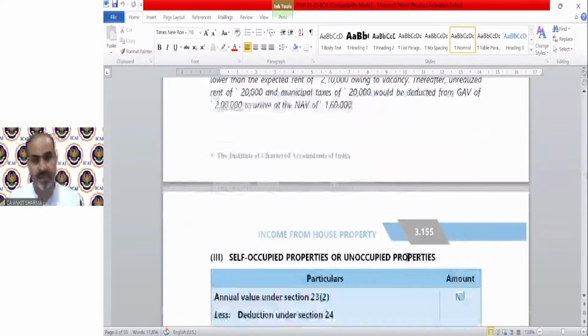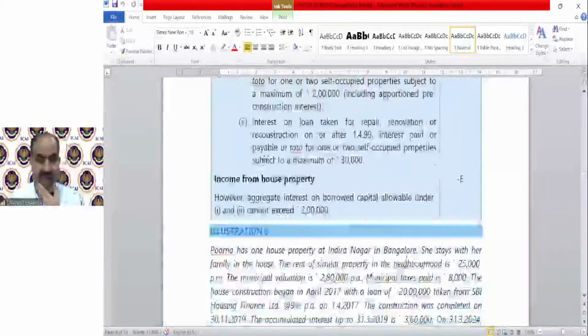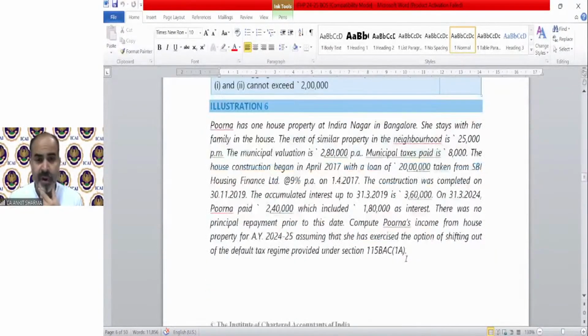Next is illustration number 6 on page number 1.555. It says Purna has one house property at Indranagar in Bangalore. She stays with her family in the house. The rent of similar property in the neighborhood is 25,000 per month. The municipal valuation is 280 per annum. Municipal taxes paid is 8,000.